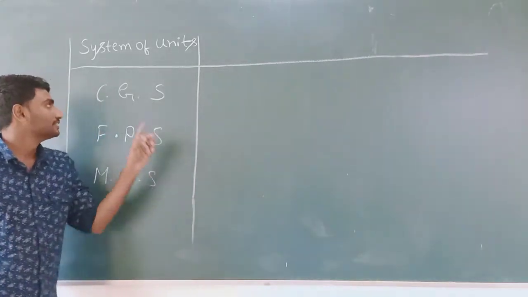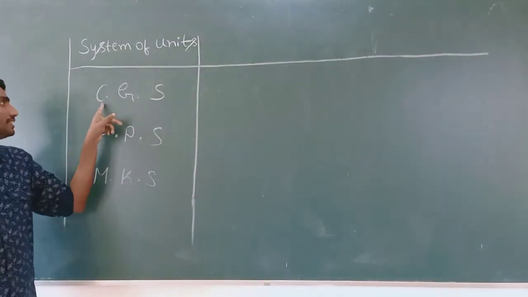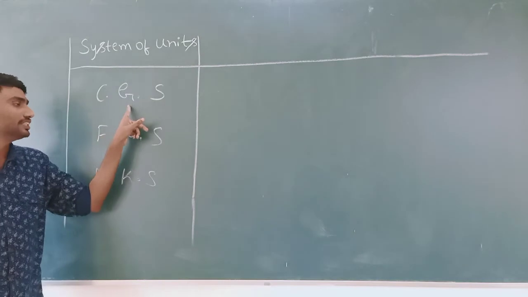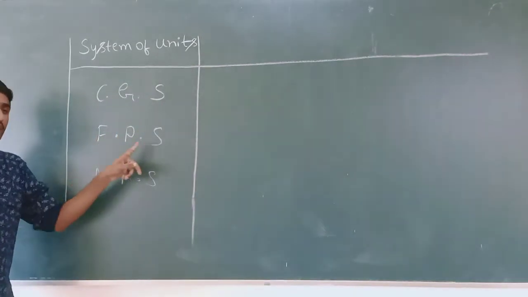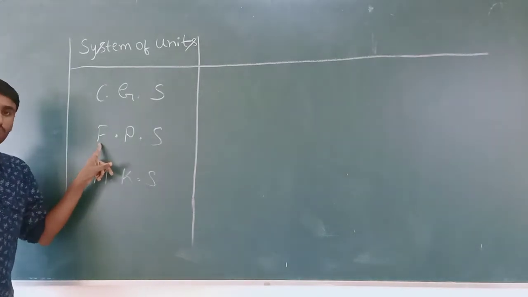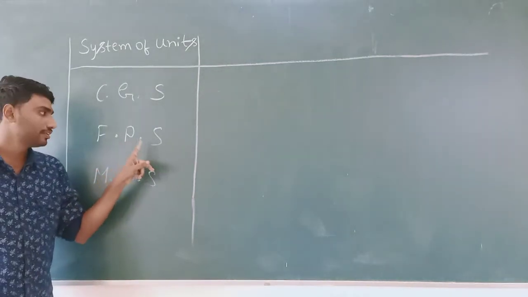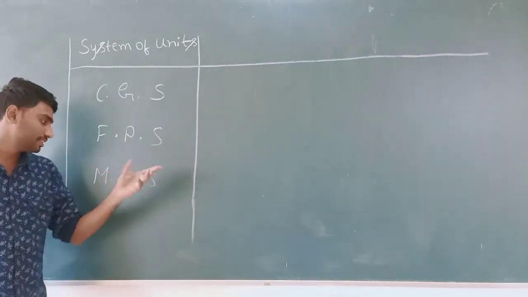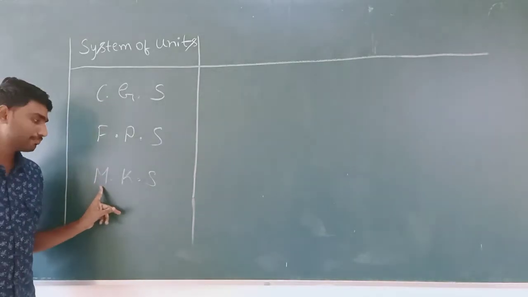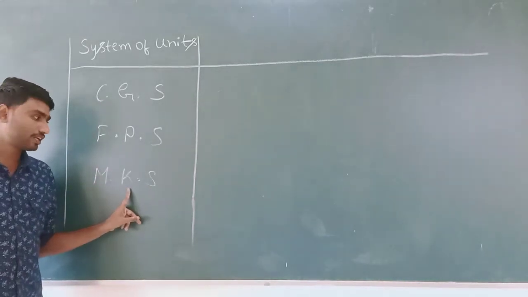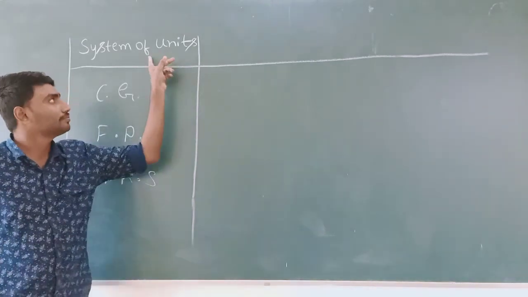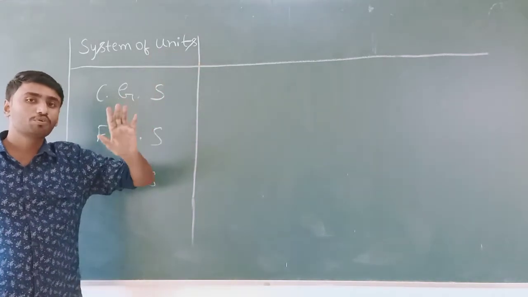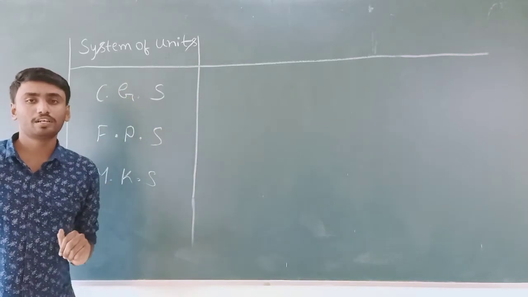Here CGS means C centimeter, G gram, S second. FPS means F foot, P pound, S second. Similarly, M means meter, K means kilogram and S means second.